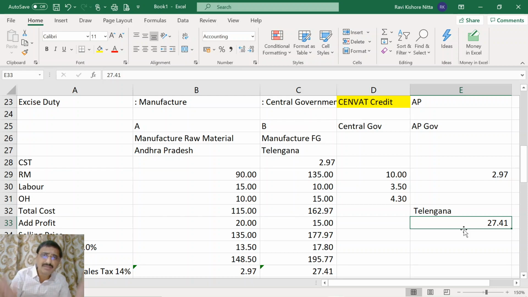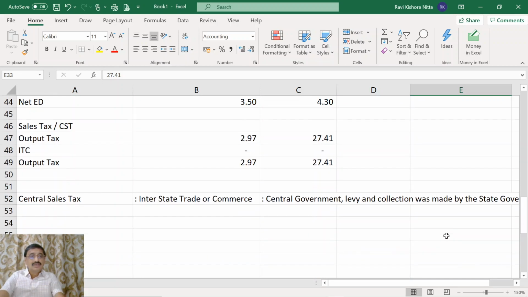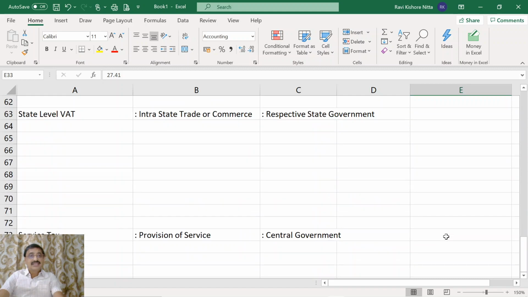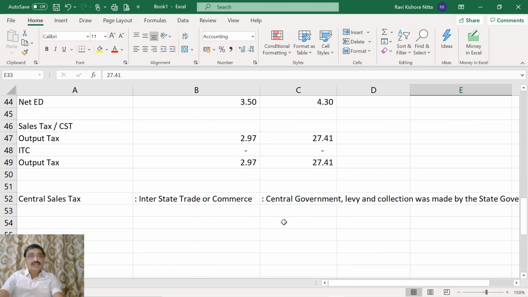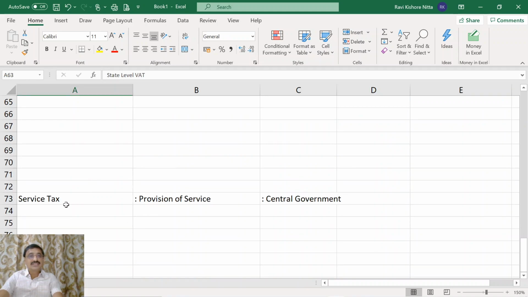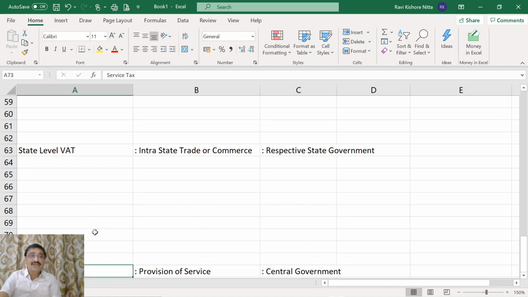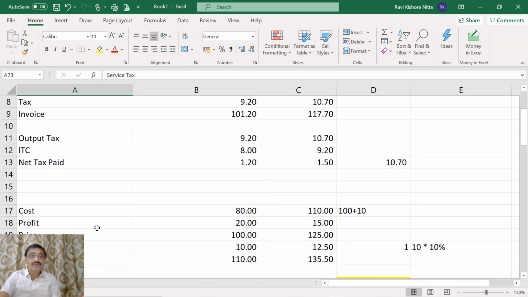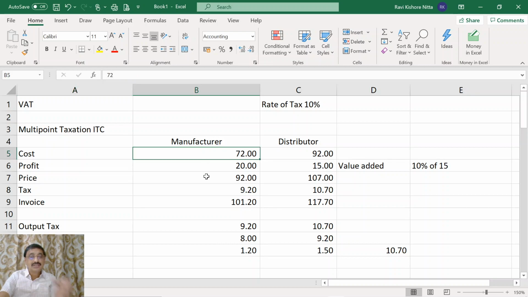Now this will also become more complex when service tax is included. We already looked into CST as well as the state level VAT. Now there is something called service tax. This was a central government subject. Where service tax was paid, it was allowed to the manufacturer because both excise duty as well as service tax were central government subjects.